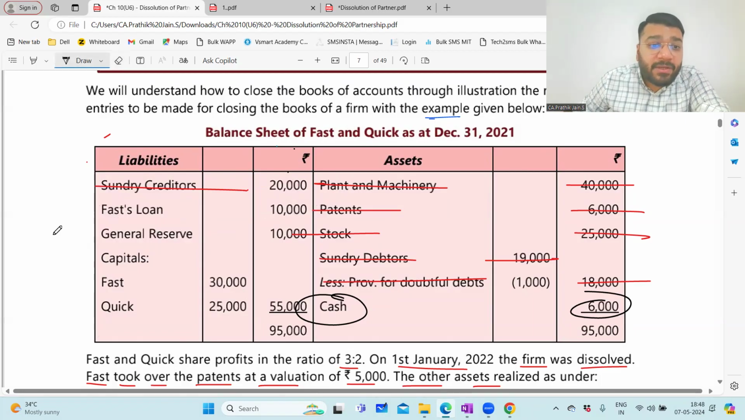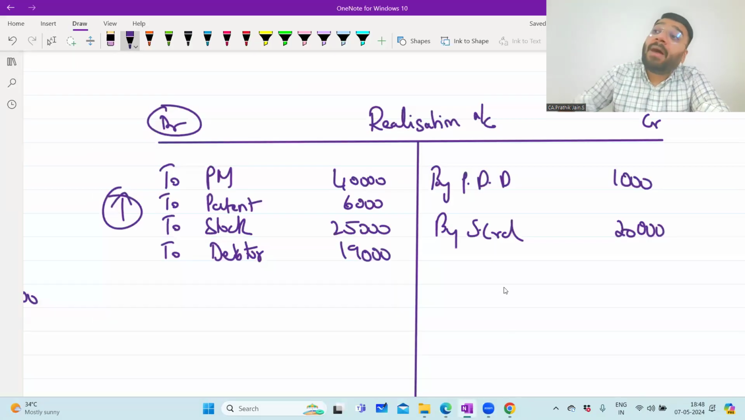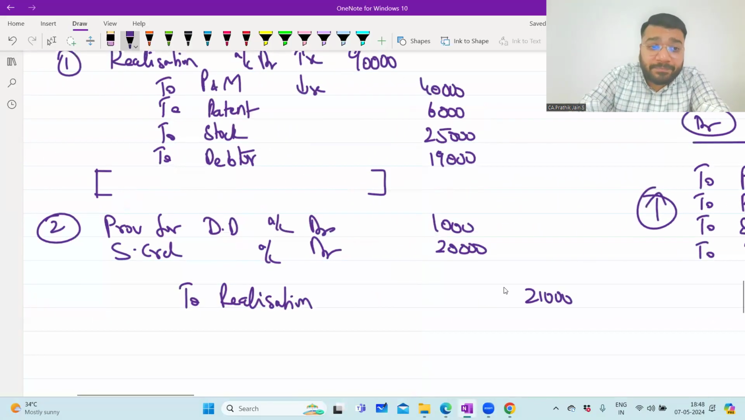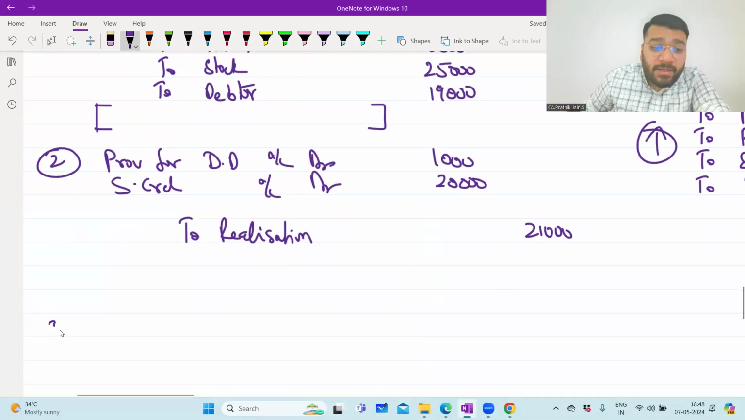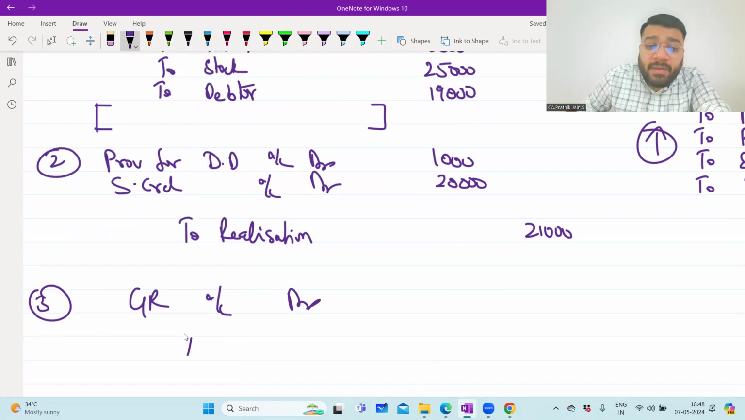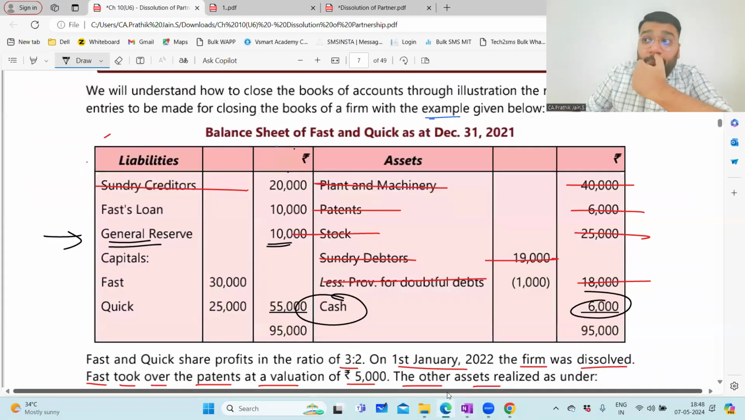General reserve is still pending. We did not pass the general reserve entry. So what are we supposed to do with general reserve? We are supposed to transfer the general reserve to partners' capital account. So what will be the transfer entry? General reserve is currently in credit. To close the general reserve, I have to put general reserve in debit. So general reserve account will be debited. And this money is going back, sir, to all the partners in their profit sharing ratio. So in the profit sharing ratio, we are supposed to distribute this.